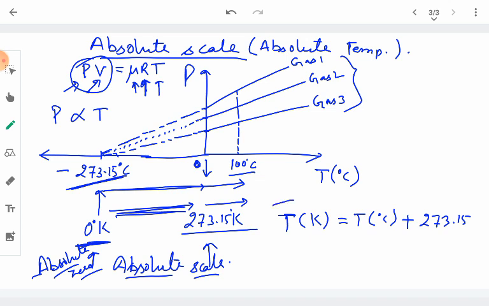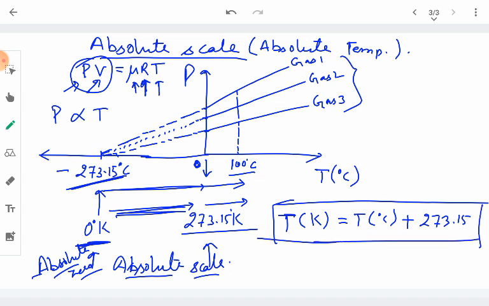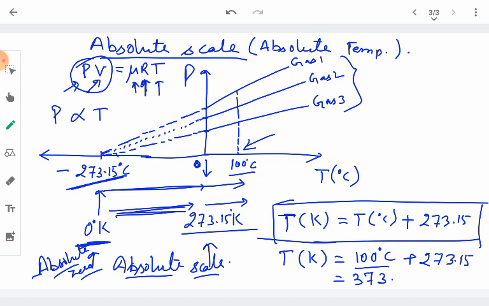So this is the relationship between the Kelvin scale and the Celsius scale. If we have to find the temperature corresponding to the boiling point of water, which is 100 degrees Celsius, on the Kelvin scale it will read 100 plus 273.15. Therefore the boiling point of water on the Kelvin scale reads 373.15 Kelvin. So this is how we convert Celsius into Kelvin, and this is what we mean by the absolute scale and absolute 0.